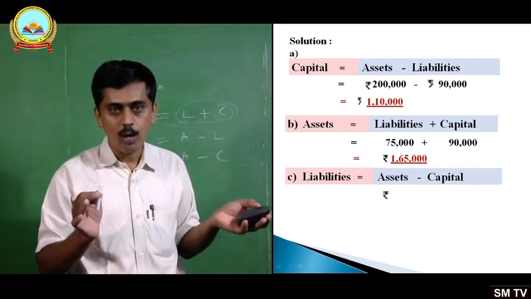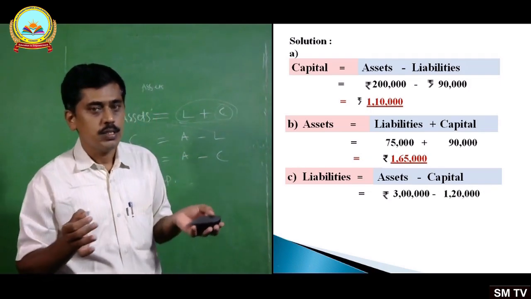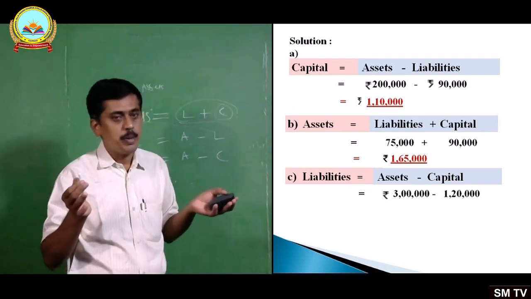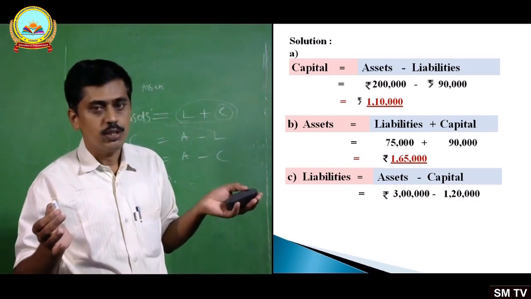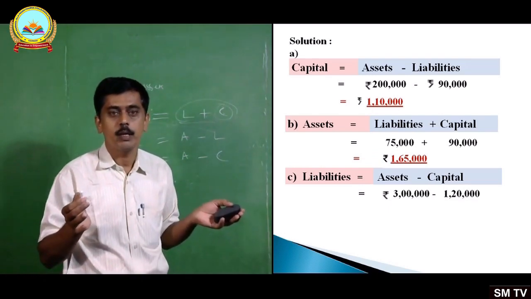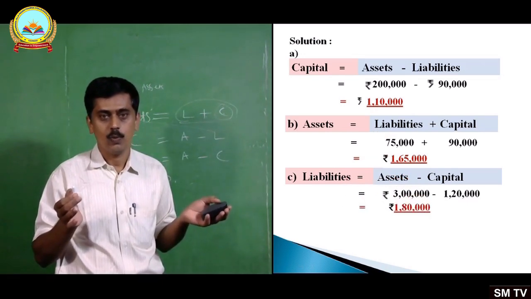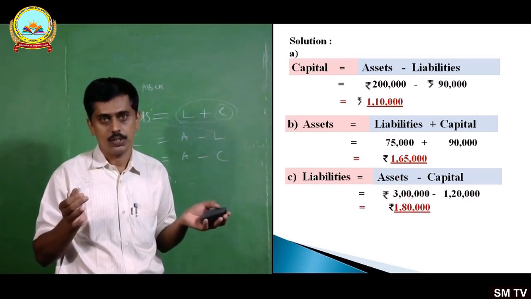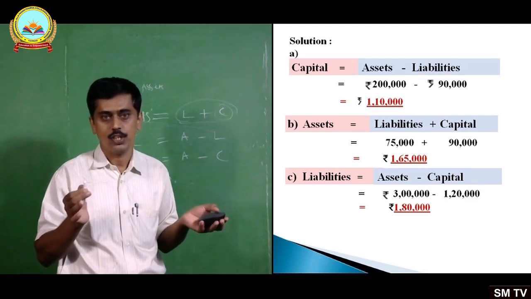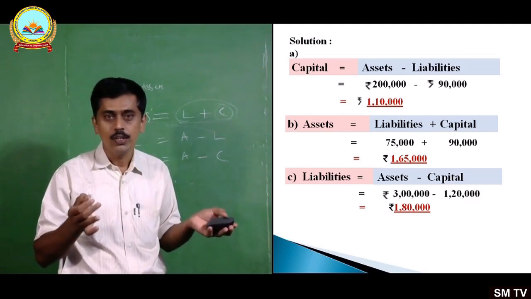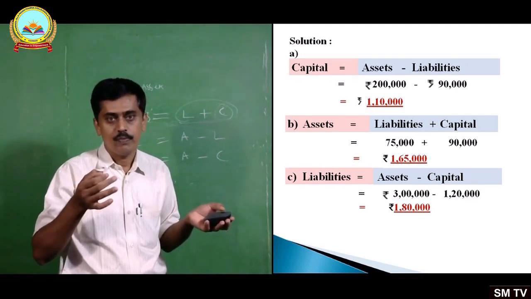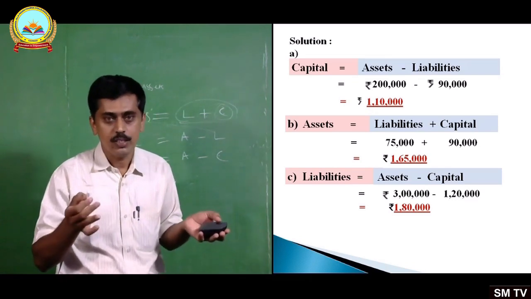How much is the value of assets? It is 3 lakh. Capital how much? 1,20,000. Find the difference. The difference is the value of liabilities, that is 1,80,000. Okay. Very interesting here. I hope you are enjoying it.